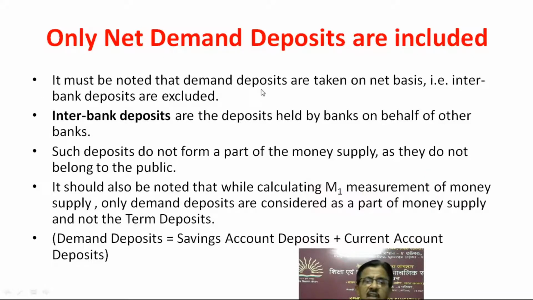It must be noted that demand deposits are taken on net basis, that is, interbank deposits are excluded. Interbank deposits are the deposits held by banks on behalf of other banks. Such deposits do not form a part of the money supply, as they do not belong to the public. It should also be noted that while calculating M1, only demand deposits are considered as a part of money supply and not the term deposits. That's very important. Demand deposits is equal to saving account deposits plus current account deposits.